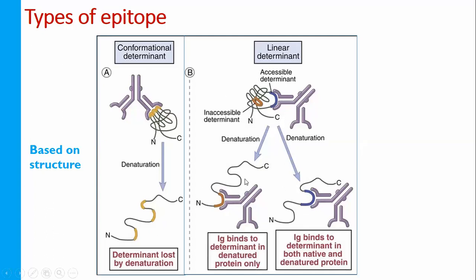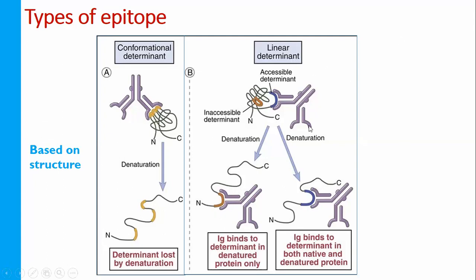The single protein molecule is converted into two different chains, because it is formed by two different amino acid chains. Both chains get separated, and the first one, which was inside the second protein molecule, now has its epitope outside. That is the linear determinant.